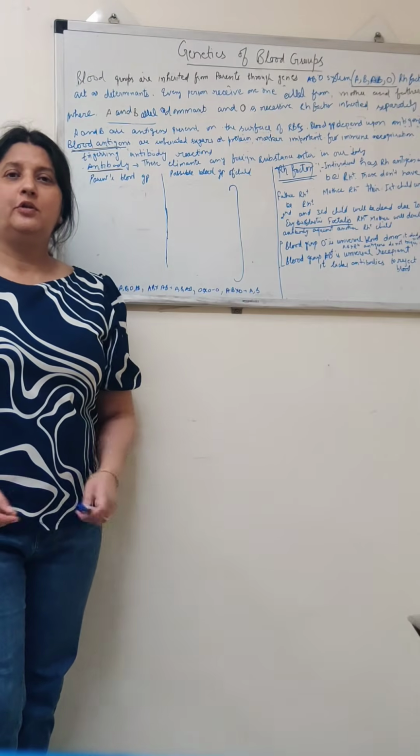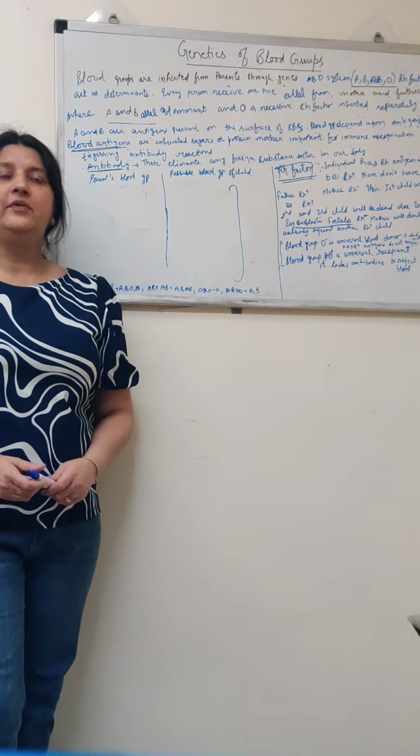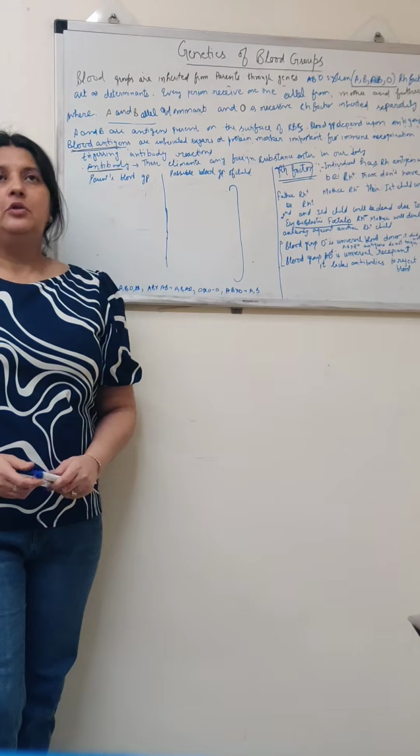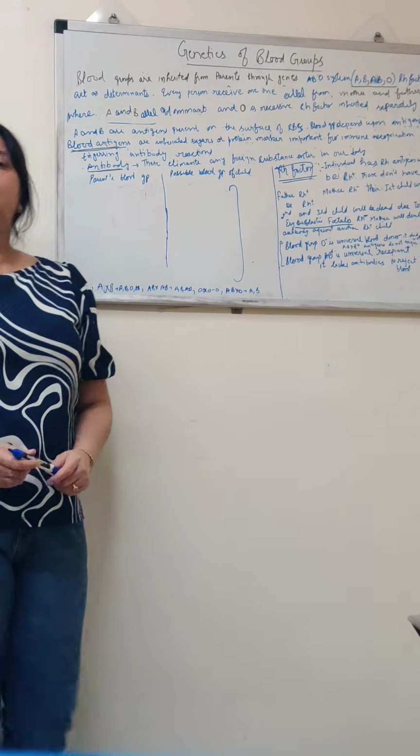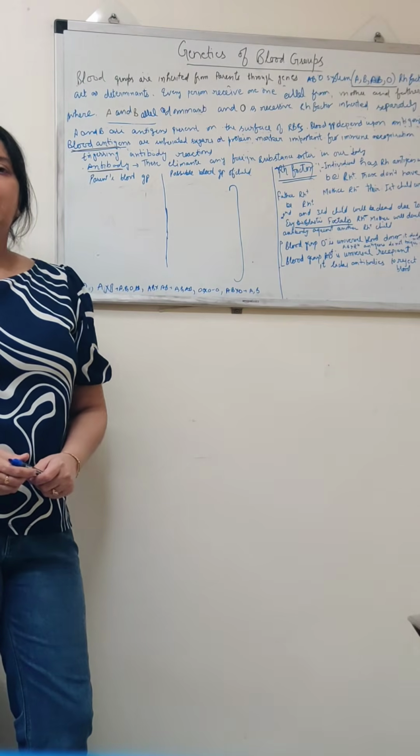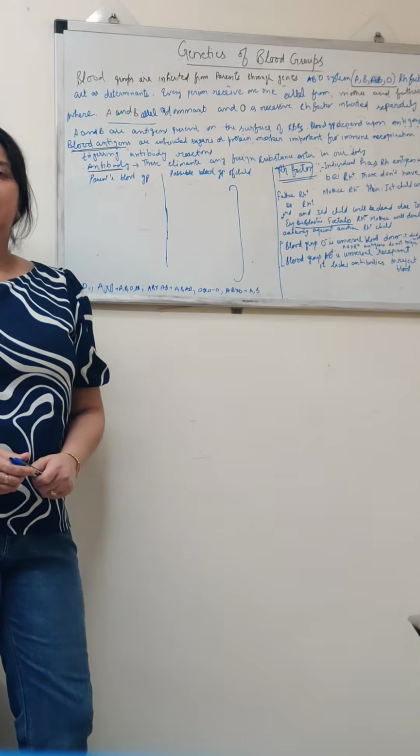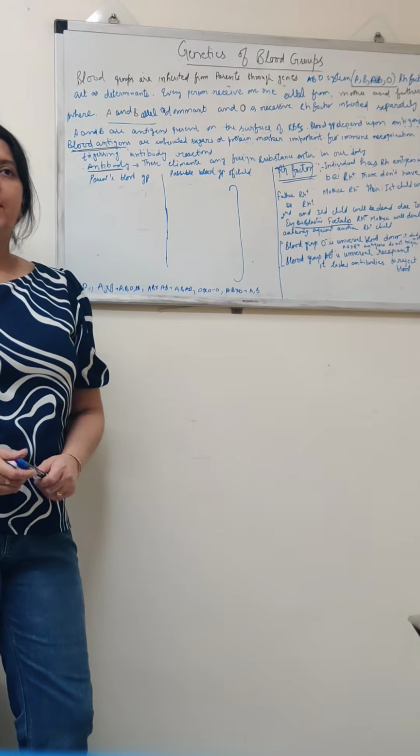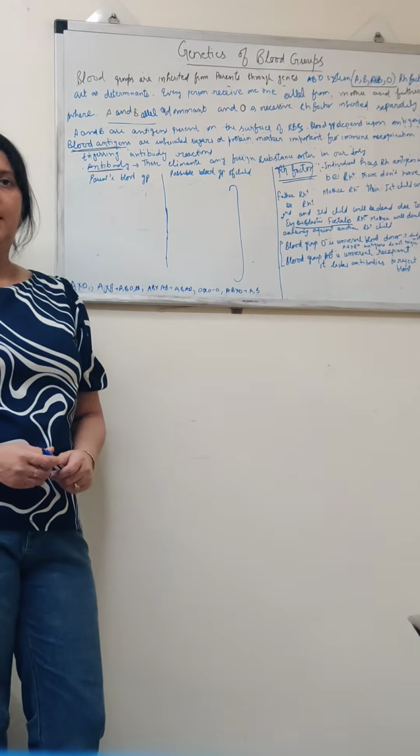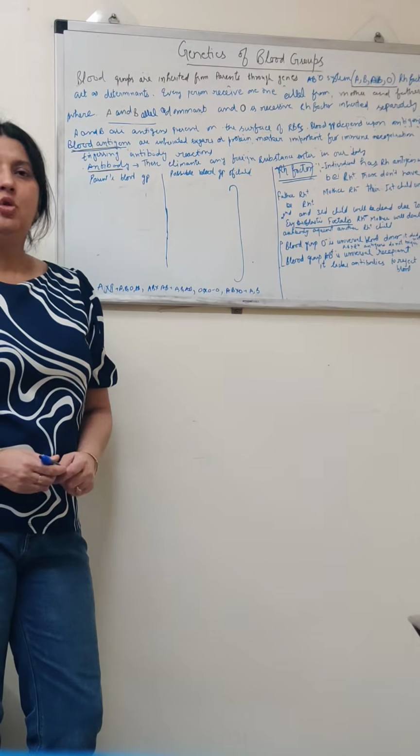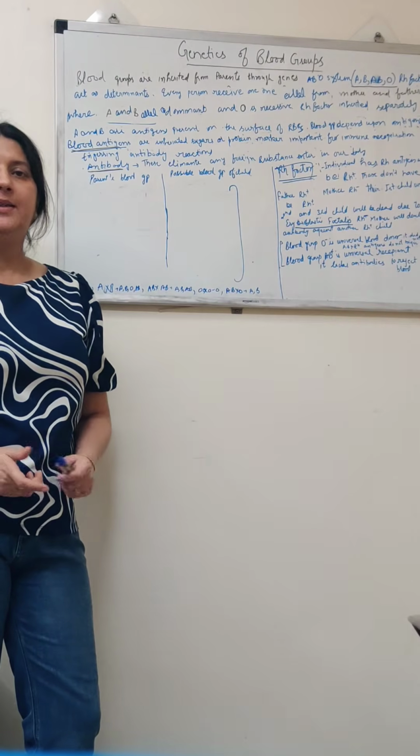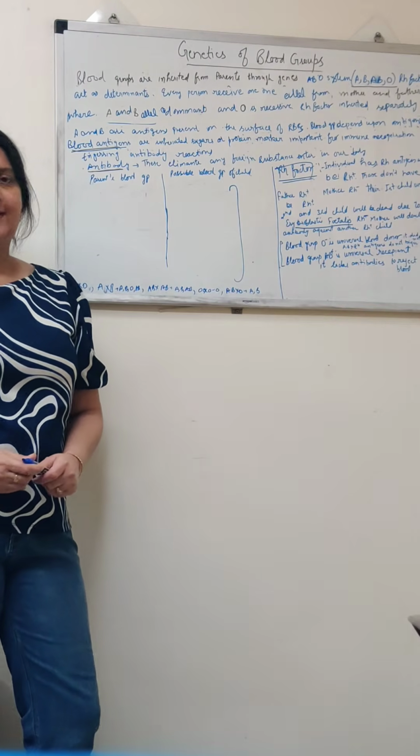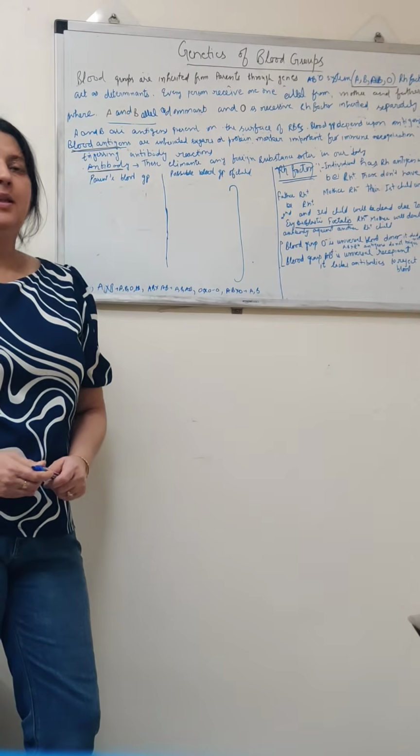Everyone, in this video we are going to discuss the genetics of blood group. The blood groups are inherited from the parents through the genes. The ABO system and Rh factor act as determinants. Each individual receives one allele from both parents. While A and B alleles are codominant, that means they express equally, and O is recessive, Rh factor is inherited